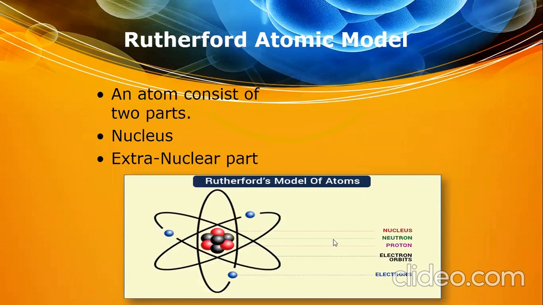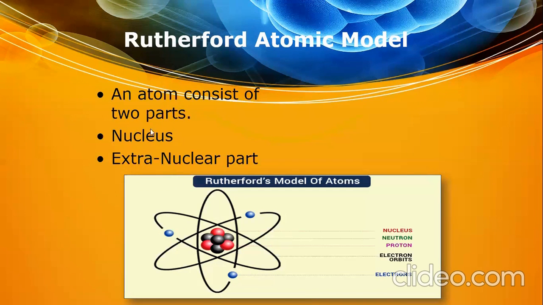As you can see on the screen, neutrons and protons are present, an equal number of neutrons and protons. Protons are highlighted with pink color and neutrons with gray color, right? 3 neutrons and 3 protons and 3 electrons.